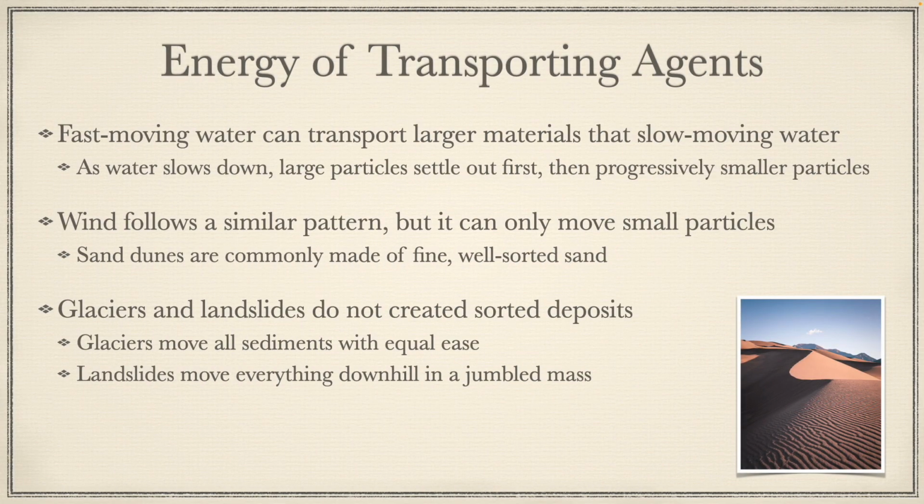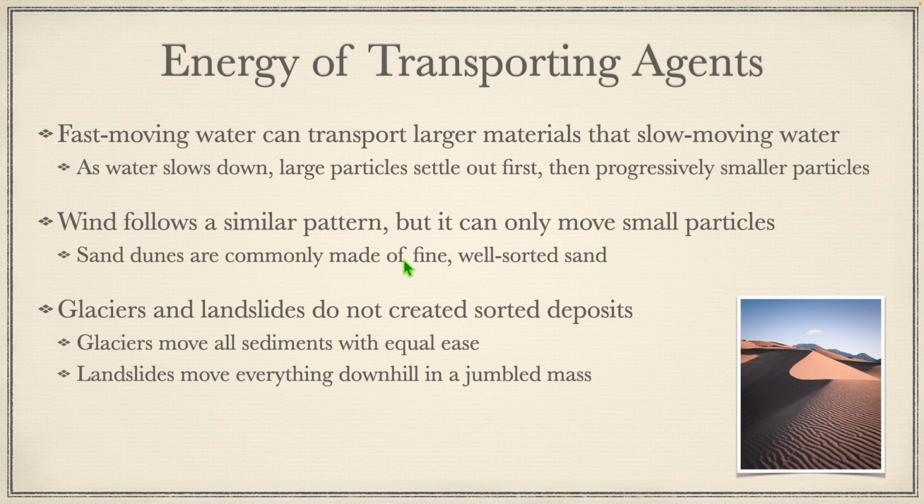Energy and transporting agents. So fast-moving water can transport larger materials than slow-moving water. Kind of said that a second ago, talking about the boulders being moved by fast-flowing streams. But as water slows down, large particles settle out first, then progressively smaller particles. That's why you also get material dropping out of rivers when they flow into another body of water. When a river flows into a lake or the ocean, it slows down drastically, which allows a lot of these smaller particles to settle. Wind follows a similar pattern, but it can only move small particles. So the stronger the wind is blowing, the bigger the particles it can move.